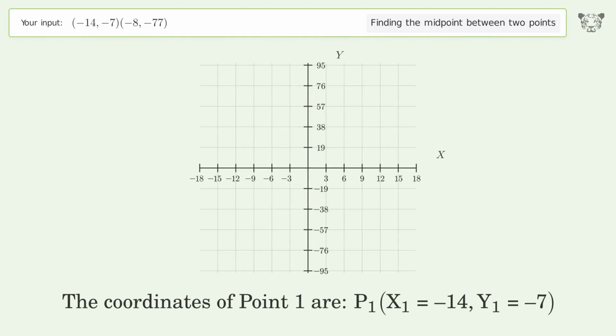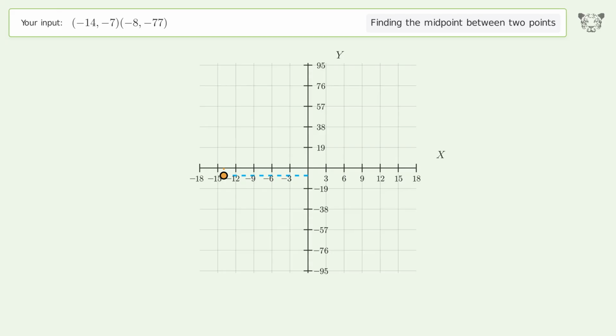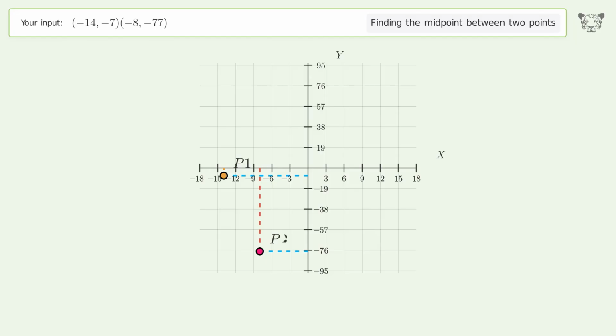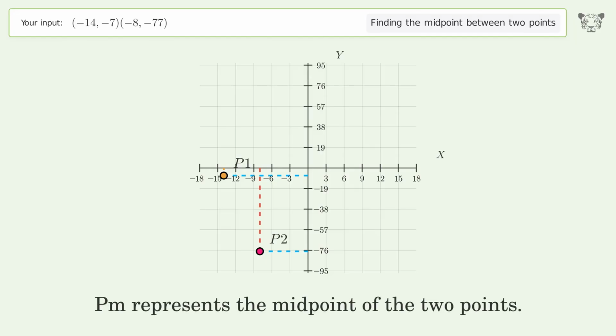The coordinates of point 1 are, x1 equals -14, y1 equals -7. The coordinates of point 2 are, x2 equals -8, y2 equals -77. PM represents the midpoint of the 2 points.